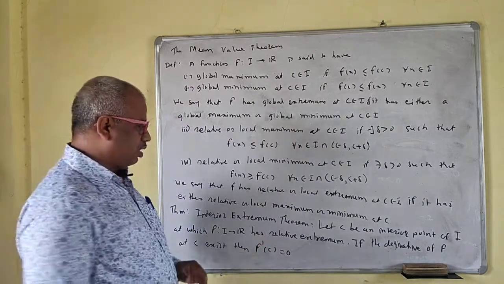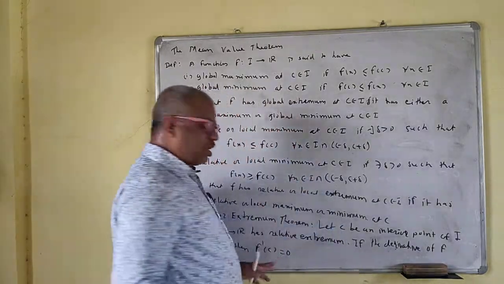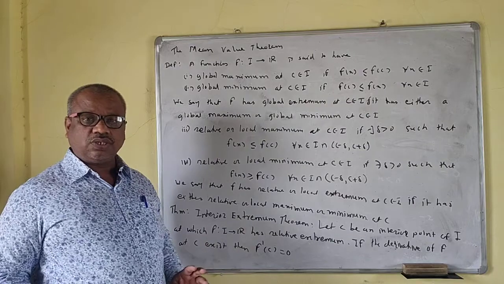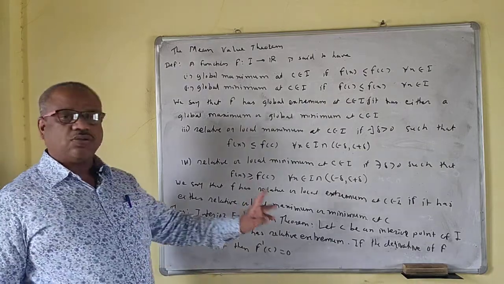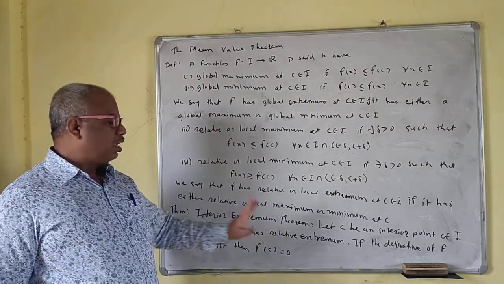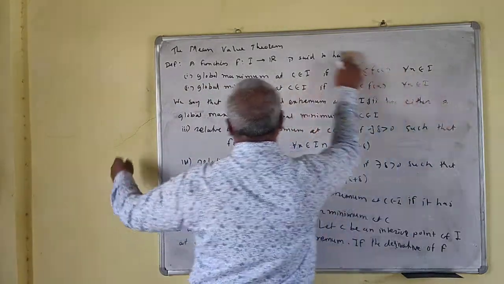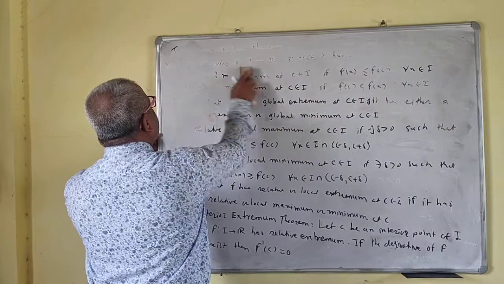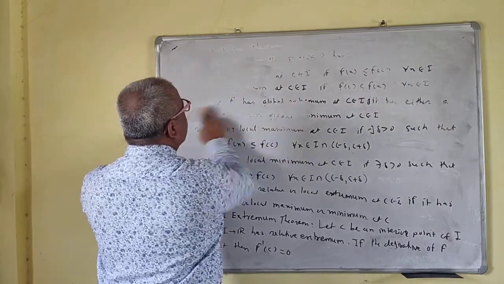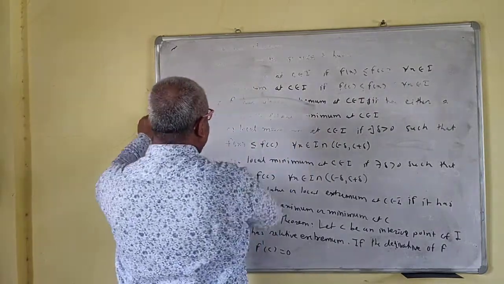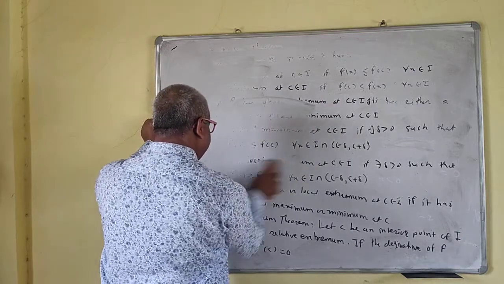The same thing applies here: if f prime of c is not equal to 0, then it has neither maximum nor minimum, so no relative extremum.